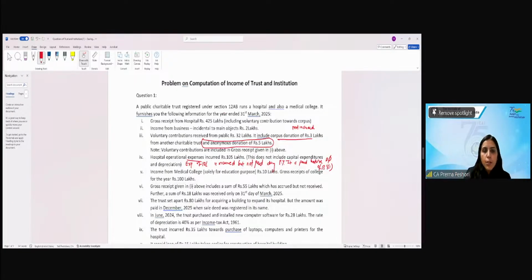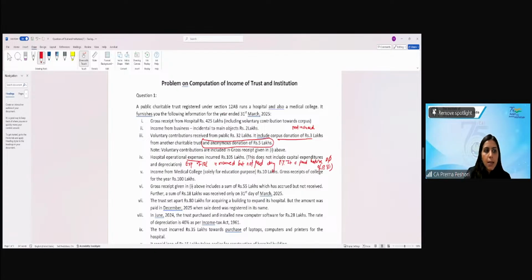This will be included, it will not be included. Where will you include this? So included in 425 lakhs. Already included in 425 lakh. This is separate.